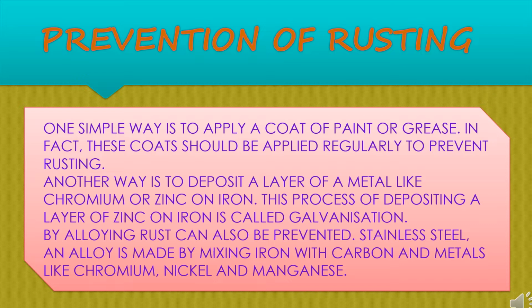Rust can also be prevented by alloying. Stainless steel, an alloy, is made by mixing iron with carbon and metals like chromium, nickel, and manganese. So, in this way, various types of alloys can be made to prevent iron from rusting.